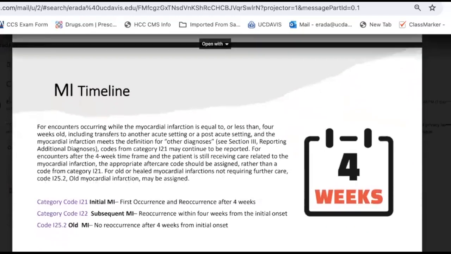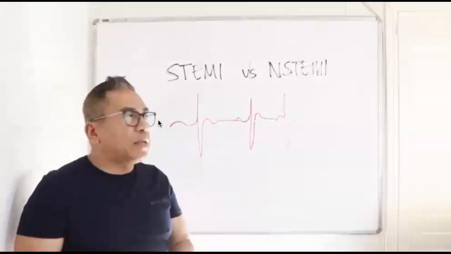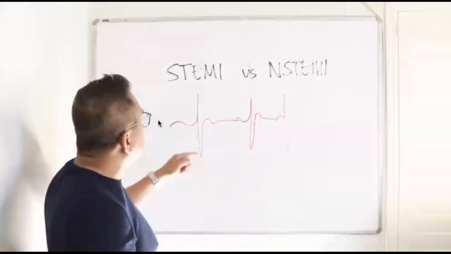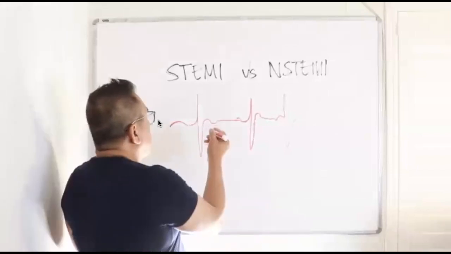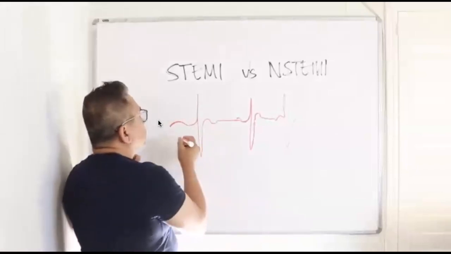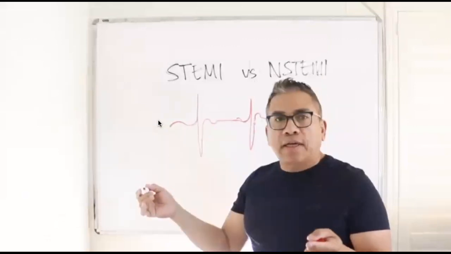Now, when the doctor determines that this is a STEMI, the doctor actually talks about a specific segment of the heart wave. This one right here. This heart wave actually has labels.